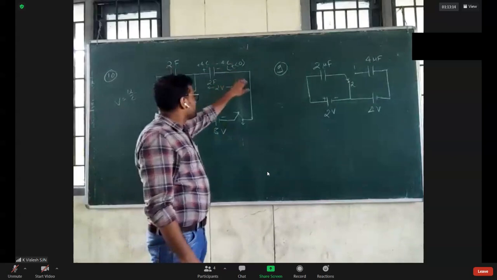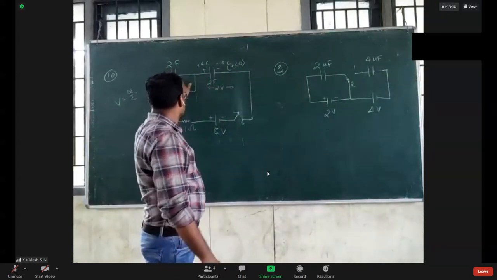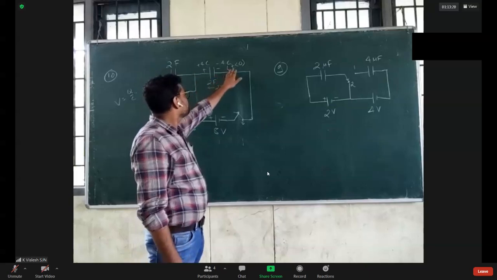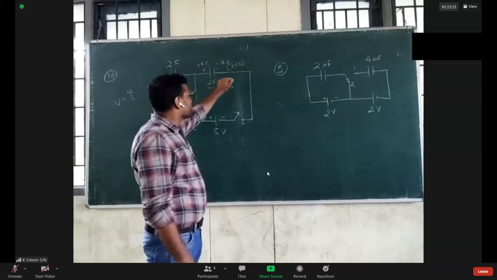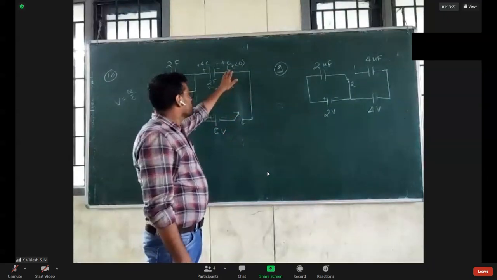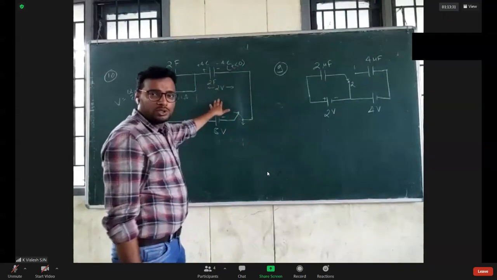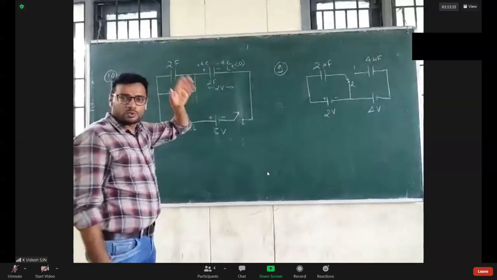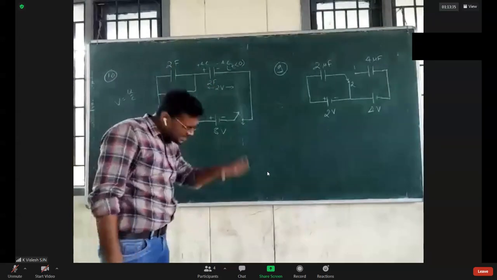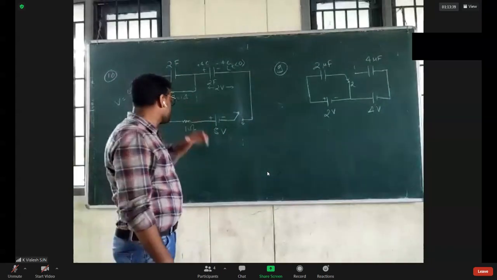Whatever charge or voltage is across it does not change rapidly or instantly. So for t less than 0, it has 2 volt, but this one was 0 volt. When you close the switch, immediately after closing it will not change instantly. It will take a few microseconds.